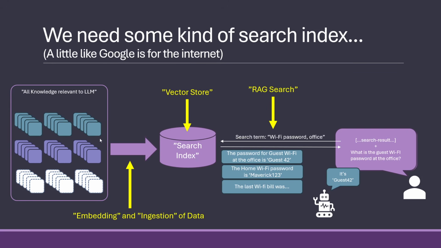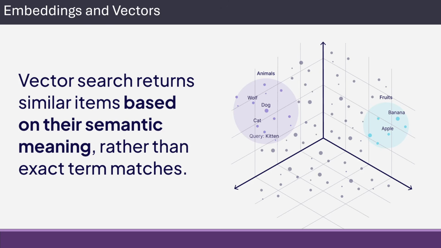So putting the data into the search index is called embedding and ingestion. The searching is called RAG search. And our search index is called the vector store. Vectors and embeddings is not something I'm going to go into too much, but it's essentially just finding similar items based on their semantic meaning instead of exact term matches. So if I search for kitten, it will get closest to cat, close to animals, but farther from fruits.